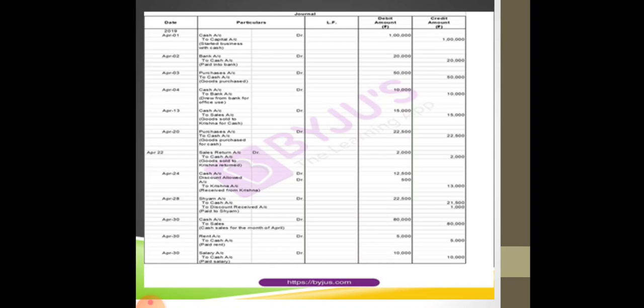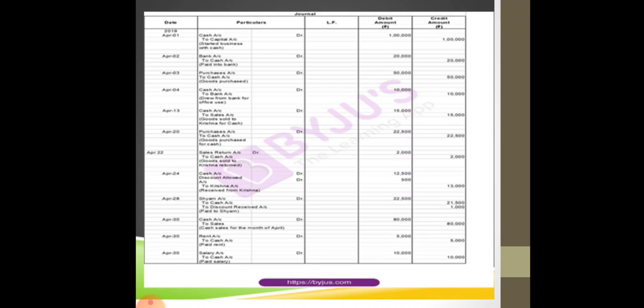Now in this transaction, the asset is increasing, it is coming into the business. The asset name is cash, so you will debit cash account. And what is the next type of account? That is capital. In this transaction, capital also increases, so you will credit capital account. So your entry will be cash account DR to capital account, and the amount is with which the person has started the business, that is 1 lakh rupees.